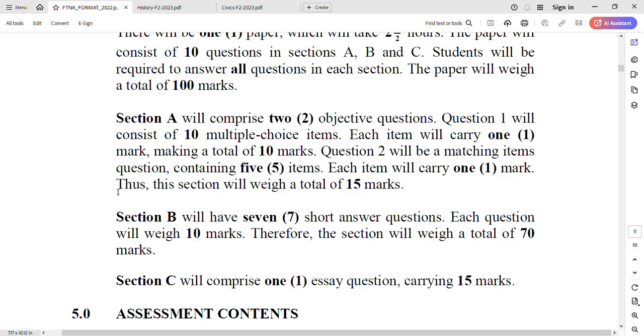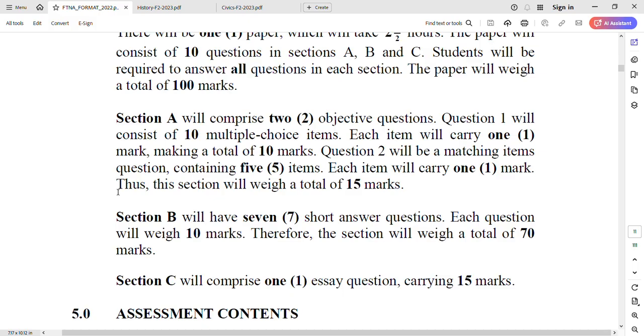You are given 2 columns, then you are matching the information from list A to list B, finding the correct match. Then you're going to be given 5 items. Each item carries 1 mark, 5 marks. Total of question number 1 and question number 2, it is 15 marks. So in that way, section A carries 15 marks. So section A, we have 15 marks out of 100.